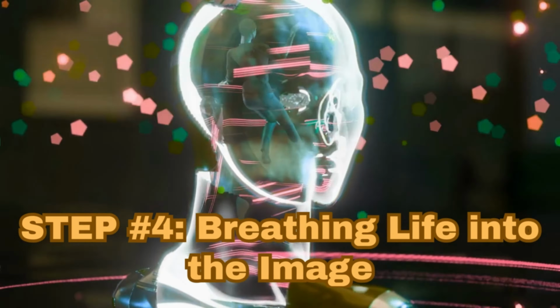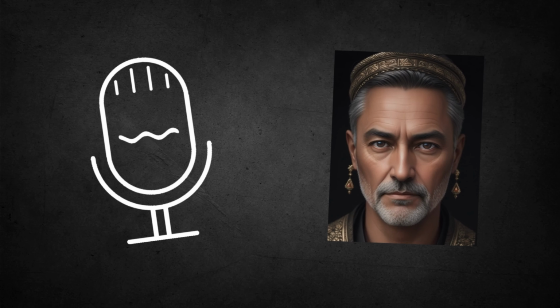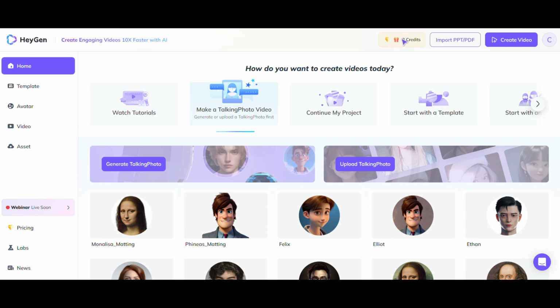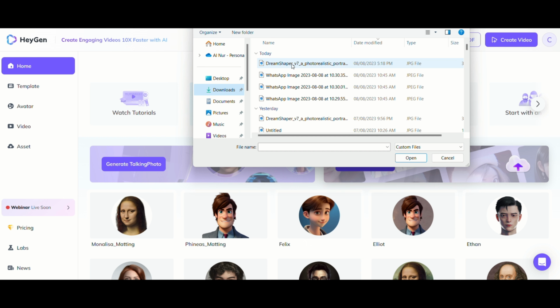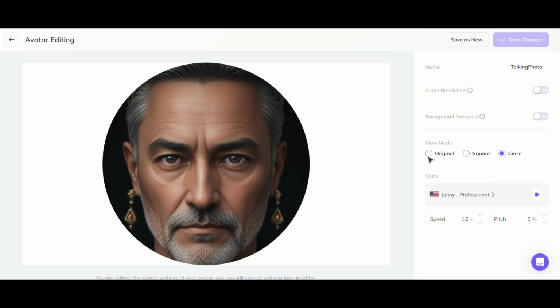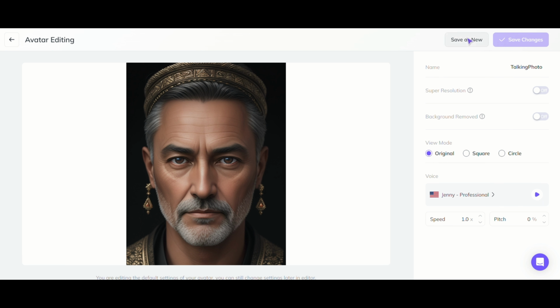Step number 4. Breathing life into the image. With our AI voice and avatar in hand, we need to embark on our penultimate step. The next free AI tool we need is Hagen.com. Sign up and you'll receive 2 free credits. Don't worry, they refresh every 24 hours. When you're here, click on Upload Talking Photo. Once it's uploaded, click on Edit Avatar, and here, click on Original, and then click on Save as New.